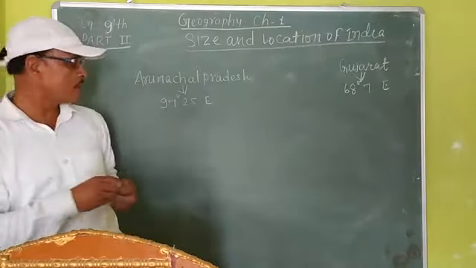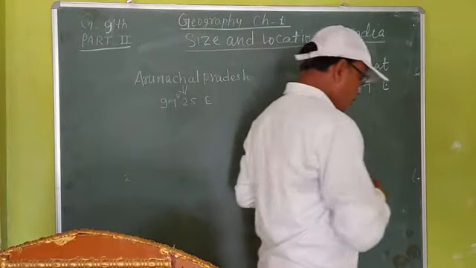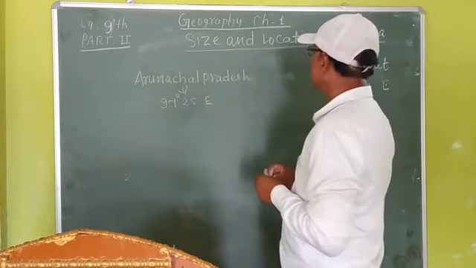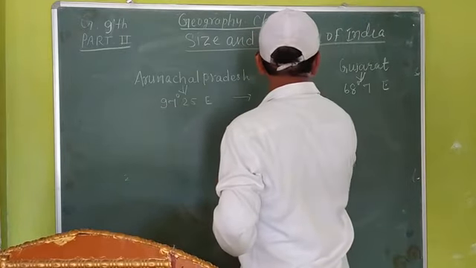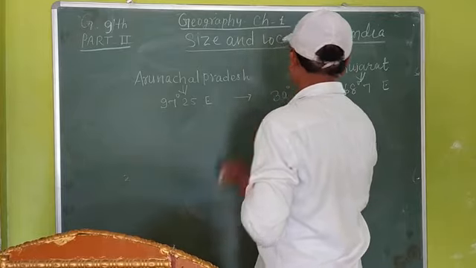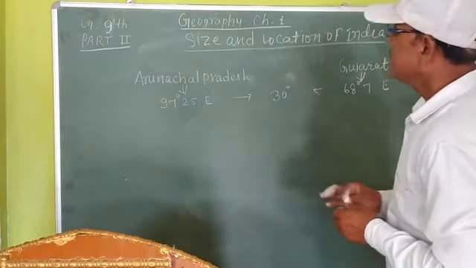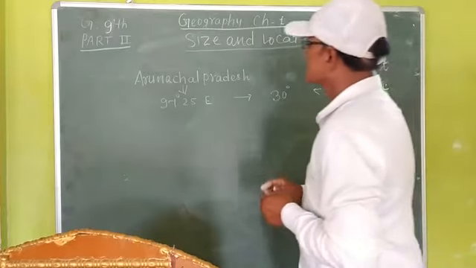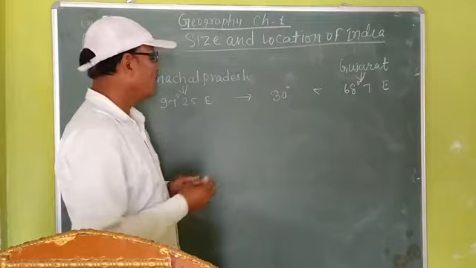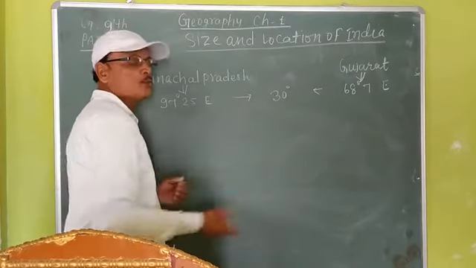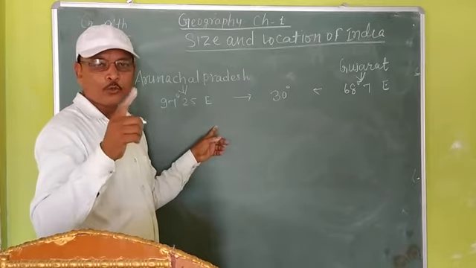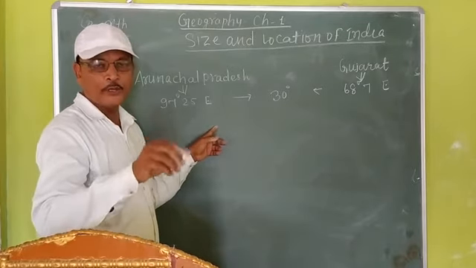The difference is actually 29 degree, so it is considered as about 30 degree. Dear students, as you know, the earth rotates from west to east, and it takes 4 minutes to cross one longitude to another.